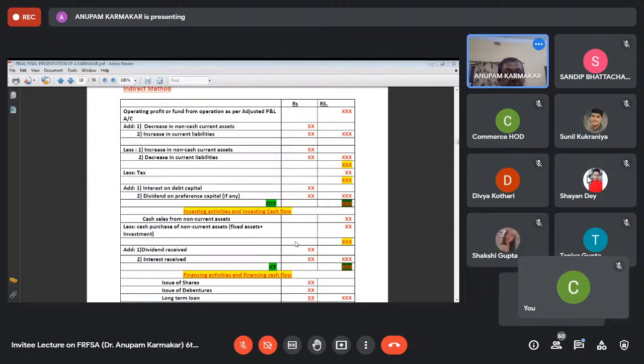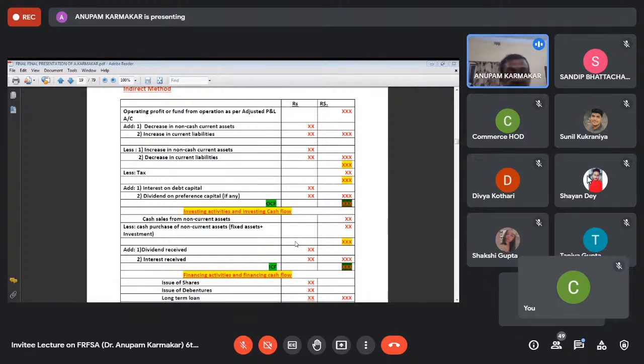That means cash and cash equivalence means that is the accrual basis of accounting. That means due but not yet received, due but not yet paid. This concept is applicable only in the operating cash flow part. But in the investing and financing cash flow, the cash equivalence concept is not applicable.